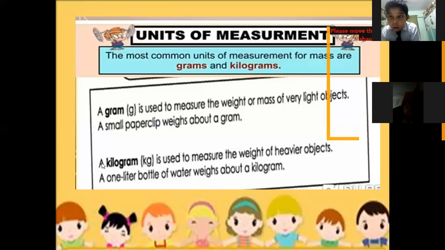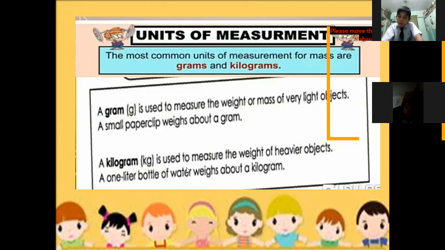A kilogram is used to measure the weight of heavier objects. For example, a 1 liter bottle of water weighs about a kilogram. When we want to find the weight of heavy objects, we will find the weight in kilogram, and we will not use gram. For heavier objects, we use kilogram.